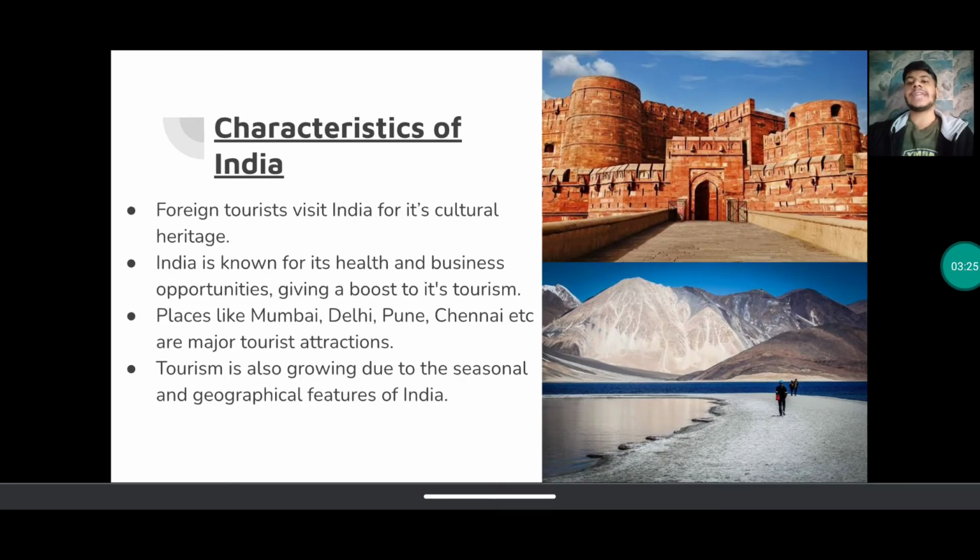Now, let's talk about characteristics in India. Now, why do tourists visit India? Majorly for what? Foreign tourists visit India for its cultural heritage. Alright. In India there's a wide variety of cultures, a wide variety of people who live here, and they all have some or the other kind of heritage.